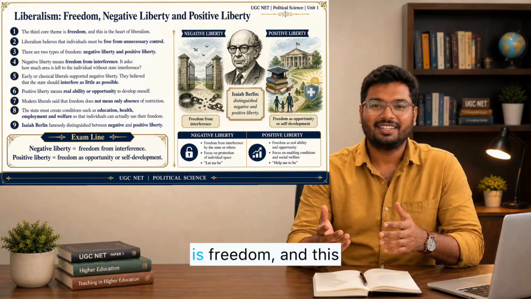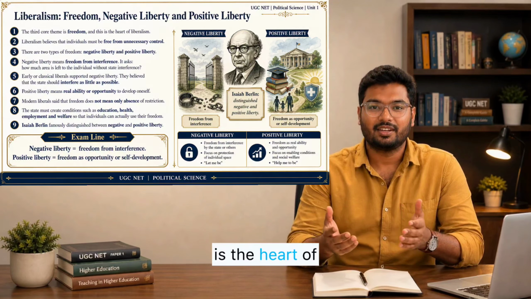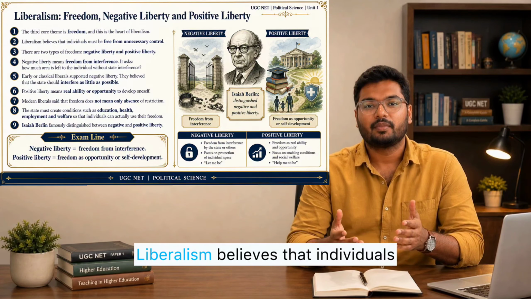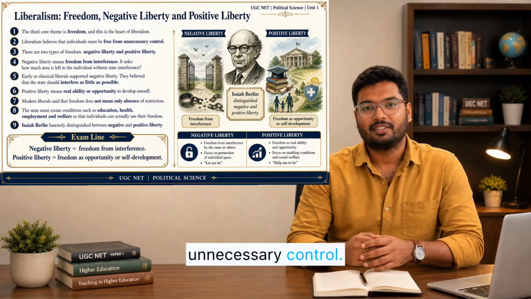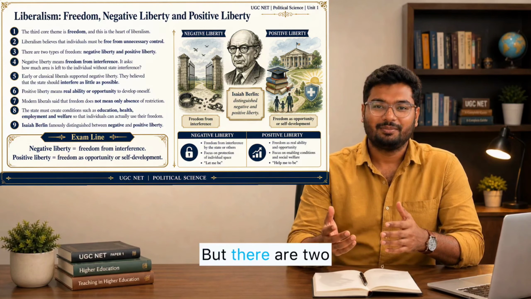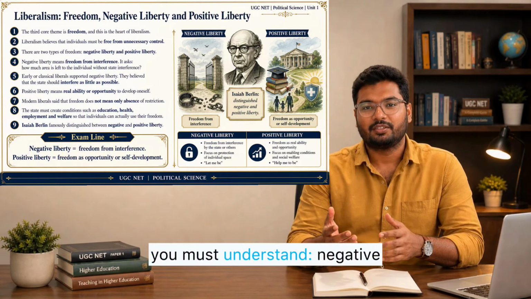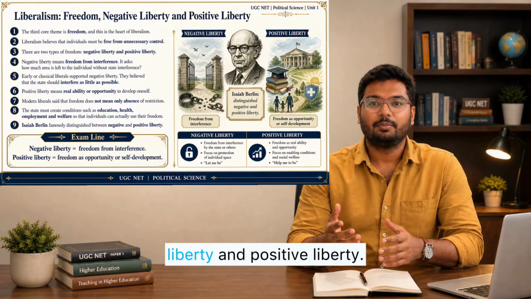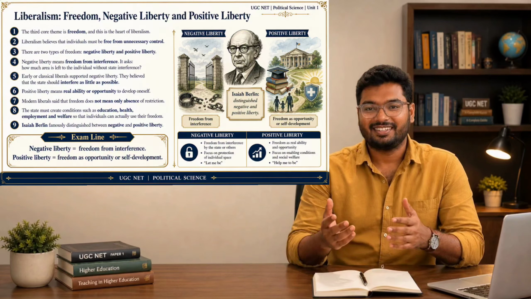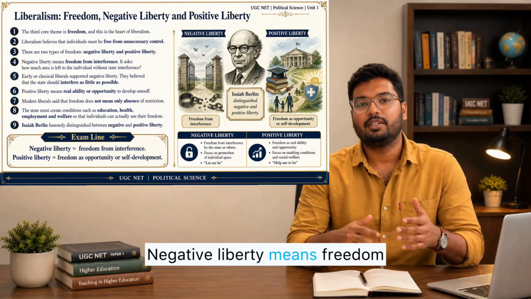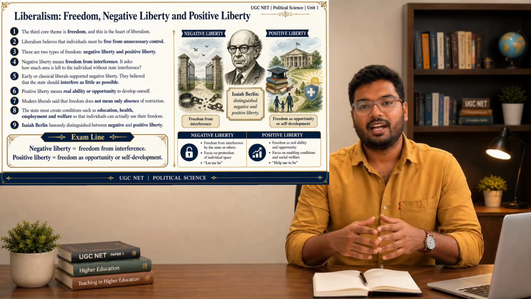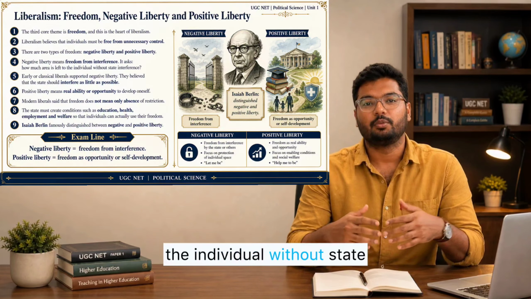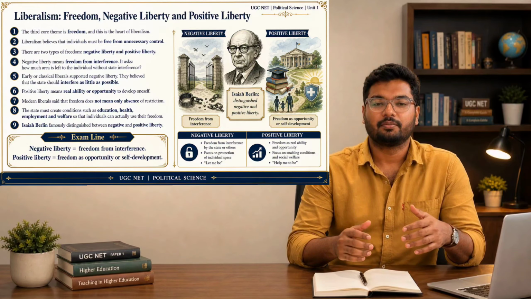The third core theme is freedom, and this is the heart of liberalism. Liberalism believes that individuals must be free from unnecessary control. But there are two types of freedom that you must understand: negative liberty and positive liberty. Negative liberty means freedom from interference. It asks, how much area is left to the individual without state interference?